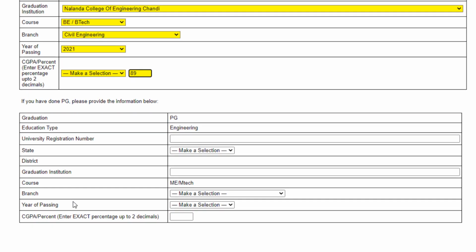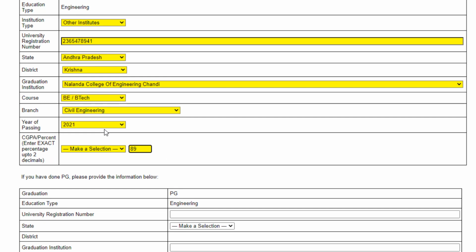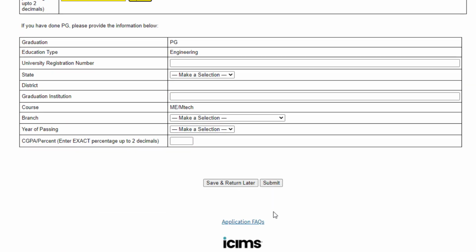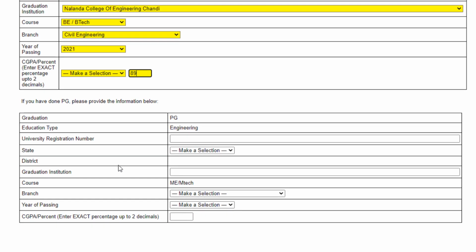After entering your CGPA or percentage, it will ask if you have done PG, please provide the information below. If you completed your PG, you can give your details here. If not, this information is enough, and you can just submit. So this is the registration process for Wipro NLTH. Before submitting your details, just check them and submit. If there is any update regarding Wipro NLTH, you will get the information through your registered email ID.